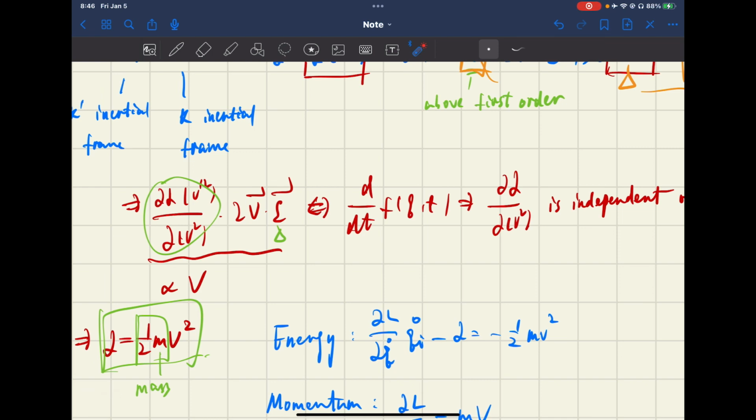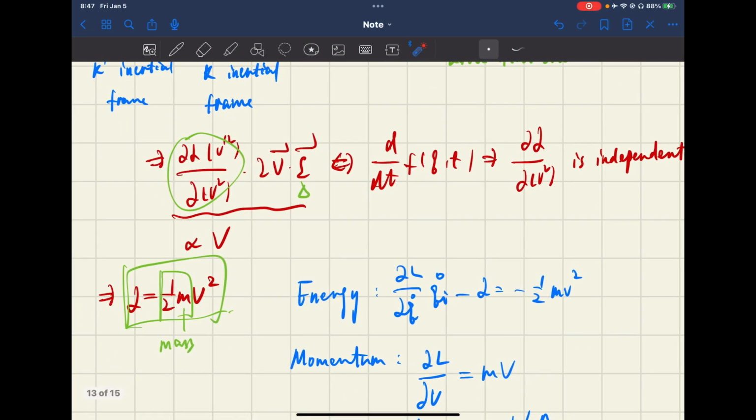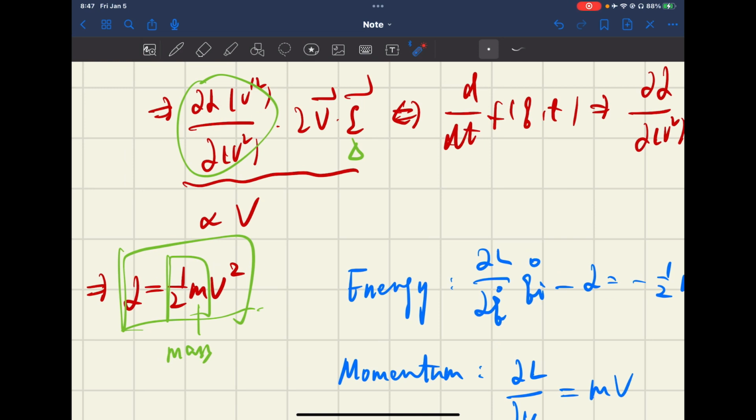Actually, analytical mechanics is derived partly from Newtonian mechanics. So in order to make the two fields correspond to each other, we call this term half mass. Because mass always remains unchanged, we call this constant half of mass, because in Newtonian mechanics the kinetic energy is equal to this. So in order to correspond with each other, we keep it like this.